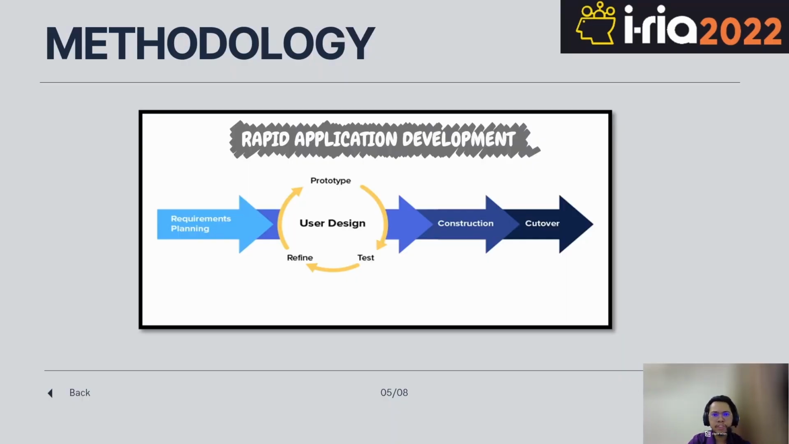The methodology that has been used in this system is rapid application development. The first phase is requirement planning. The second phase is user design. The third phase is construction, and the fourth phase is cutover.